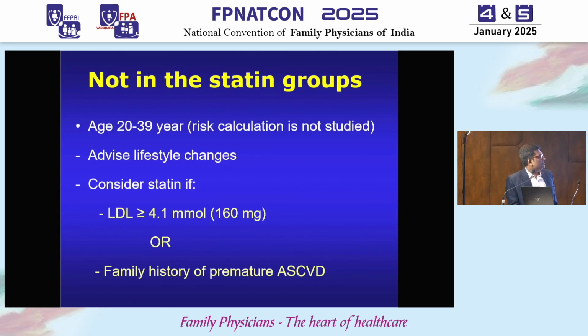In these kinds of patients, in the age group of 20 to 39, the risk calculation is not studied. So we just advise lifestyle changes and consider statin only if LDL is more than 160. In her case it was 140, so it is not more than 160. And if there is family history of premature ASCVD, meaning her brother, her father, or her mother had a young coronary event, still this is not a very strong indicator. If she is very apprehensive, we should ask for a coronary calcium CT score, and if the score is less than 100, we can reassure her that she may not take statins.